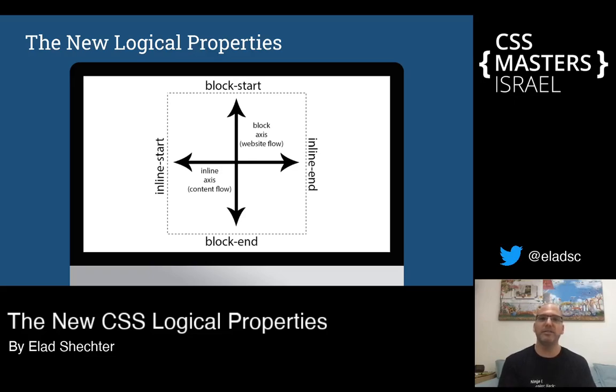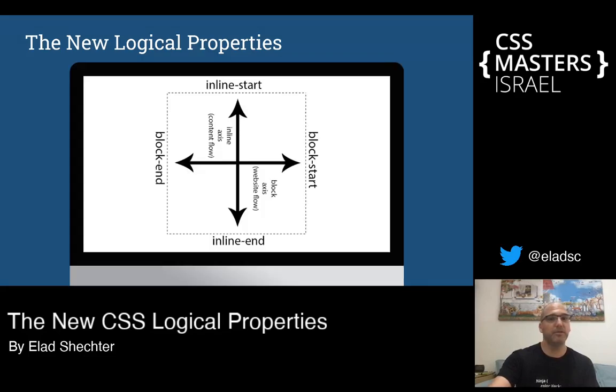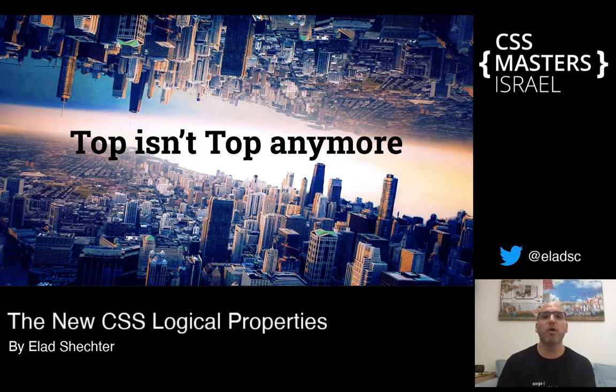But the diagram can change in every type of language, not like in physical properties. In logical properties, the diagram can always change. In Japanese, this diagram, as we know it, will rotate 90 degrees to the right. And now our top, instead of being top, is now on the right. The bottom of the website is now on the left. The start of reading the text is not on the left, it's now on the top, and the end of the reading of the text is at the bottom. Really different from how we are used to thinking. And it gives us a new world where top doesn't have to be top all the time anymore. It's like a matrix world. We can do amazing things when we are working with logical properties.